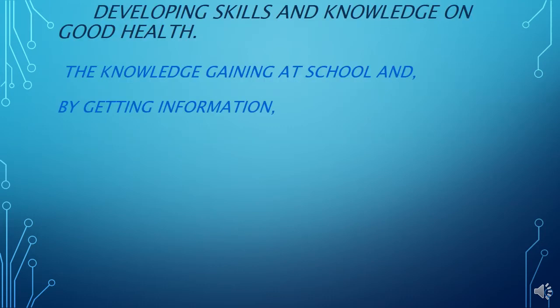The other one is developing skills and knowledge on good health. The knowledge gained at school and from books, magazines, papers, etc. Now guys, we can get knowledge by reading books, magazines, papers.